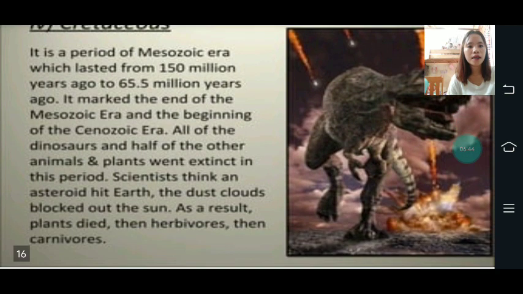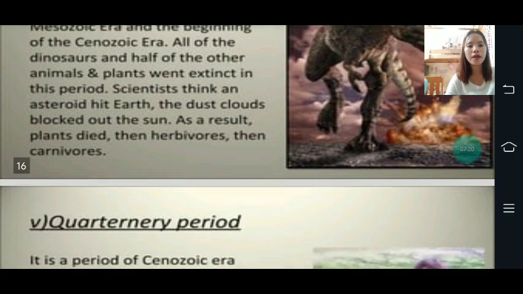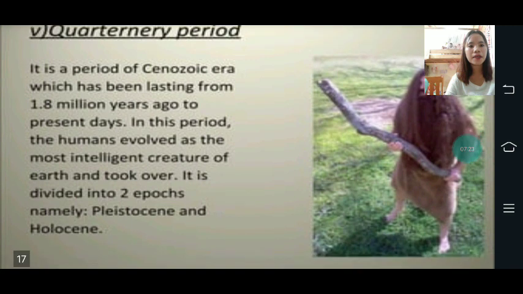Then the Cretaceous, a period of the Mesozoic era which lasts from 150 million years ago to 65.5 million years ago. It marked the end of the Mesozoic era and the beginning of the Cenozoic era. All of the dinosaurs and half of the other animals and plants went extinct in this period. Scientists think an asteroid hit Earth. Then dust clouds blocked the sun. As a result, plants died, then herbivores, then carnivores.